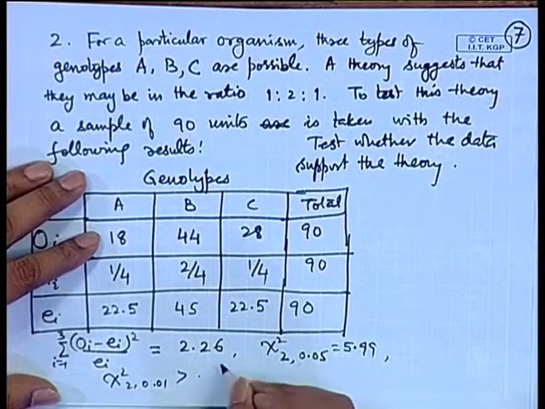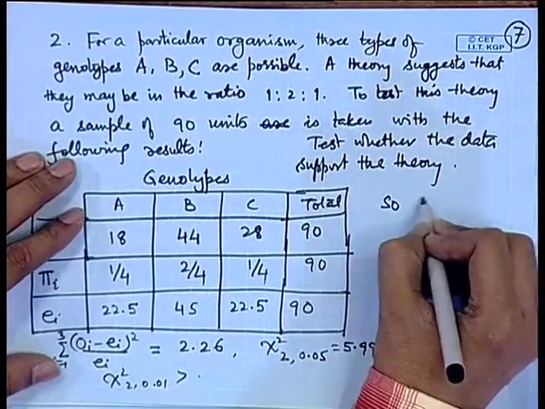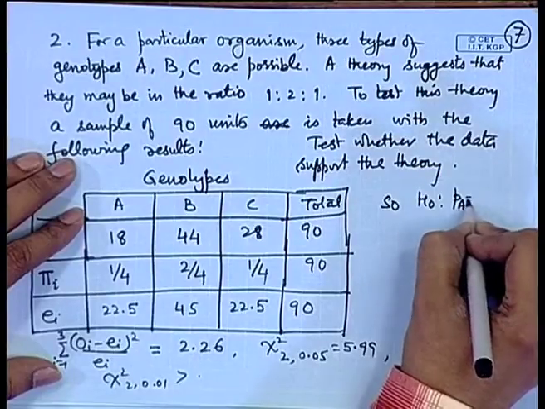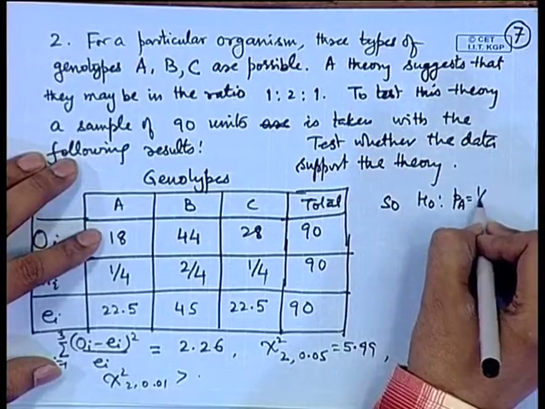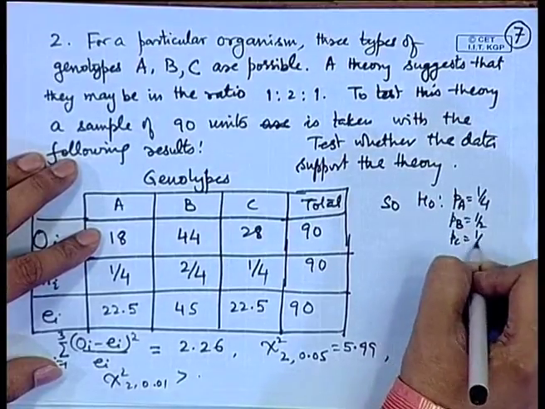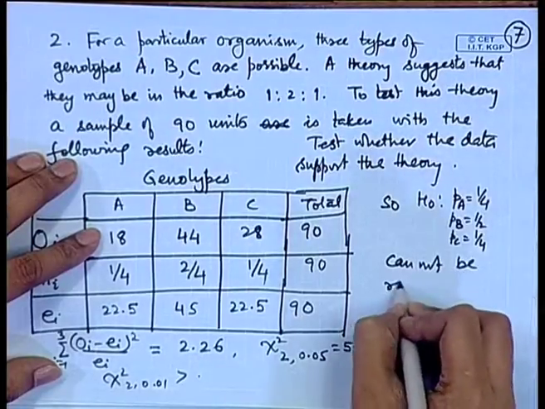So, we cannot reject H naught, that means H naught, that is P A is equal to 1/4, P B is equal to half, P C is equal to 1/4 cannot be rejected.